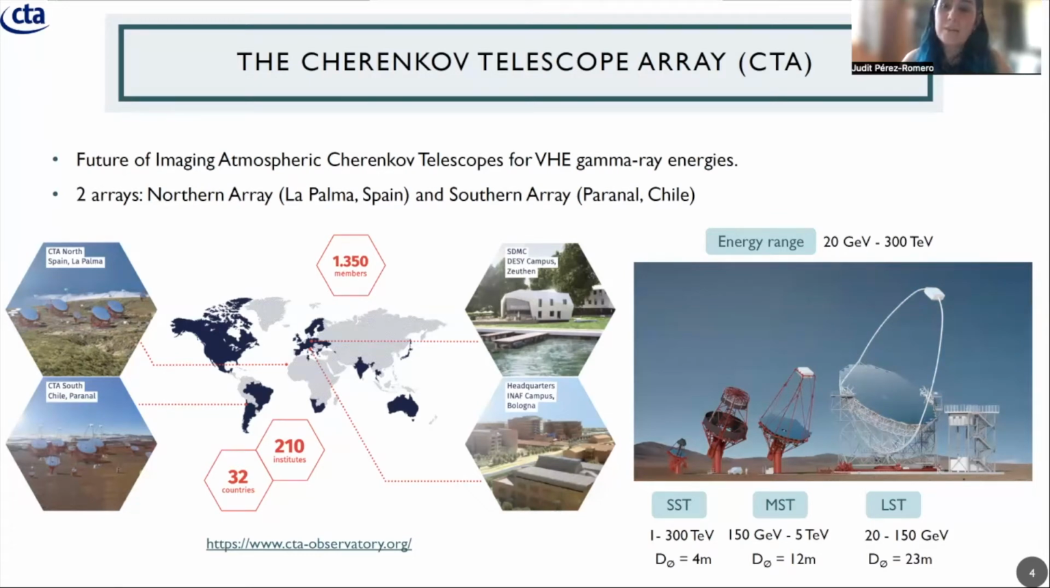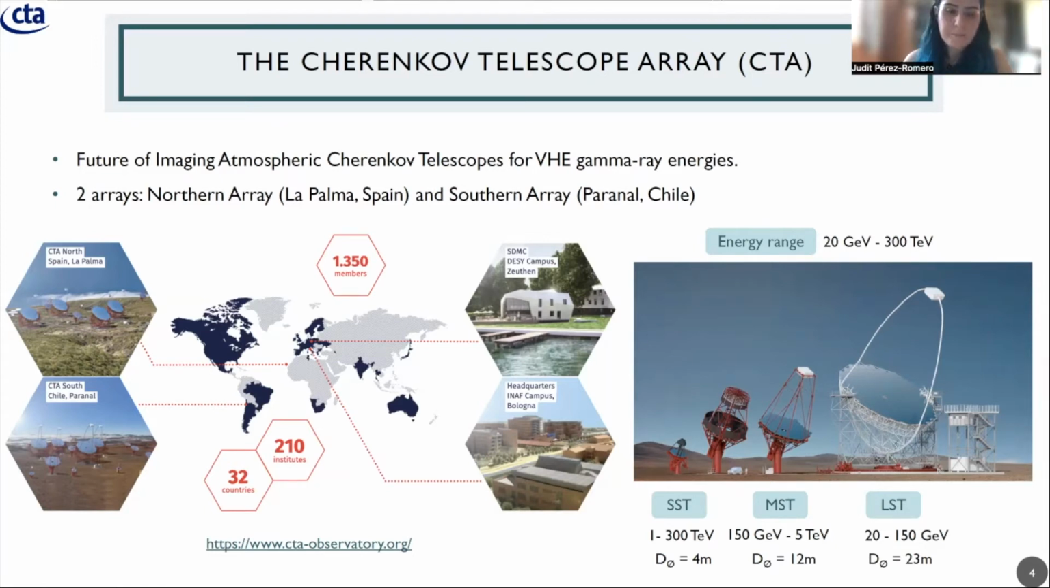rays. We have two arrays. The first one is in the north, which will be located in La Palma, where we already have one of the telescopes, an LST. And then there will also be a second array situated in the southern hemisphere in Paranal, Chile. About the consortium, we are more than 1,000 members in more than 200 institutes. More about the Cherenkov Telescope Array, it has a very good energy range,